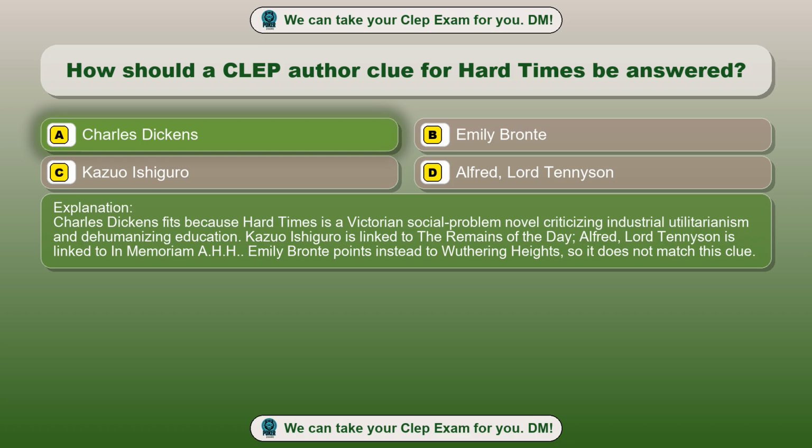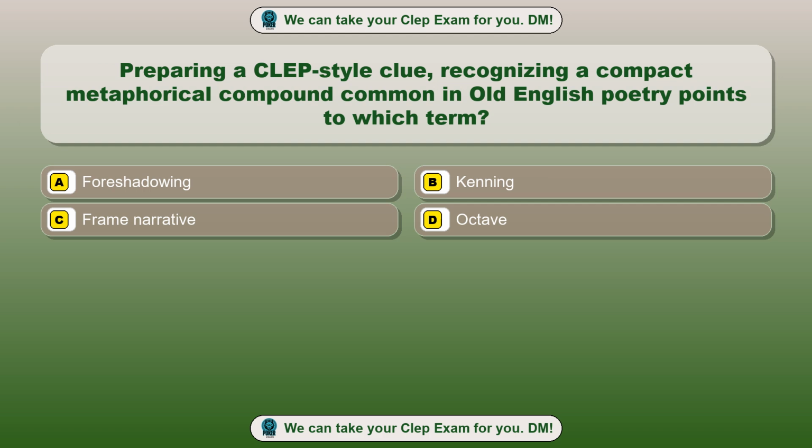Kazuo Ishiguro is linked to The Remains of the Day. Alfred, Lord Tennyson is linked to In Memoriam A.H.H. Emily Bronte points instead to Wuthering Heights, so it does not match this clue. Question 53. Preparing a CLEP-style clue, recognizing a compact metaphorical compound common in Old English poetry points to which term?